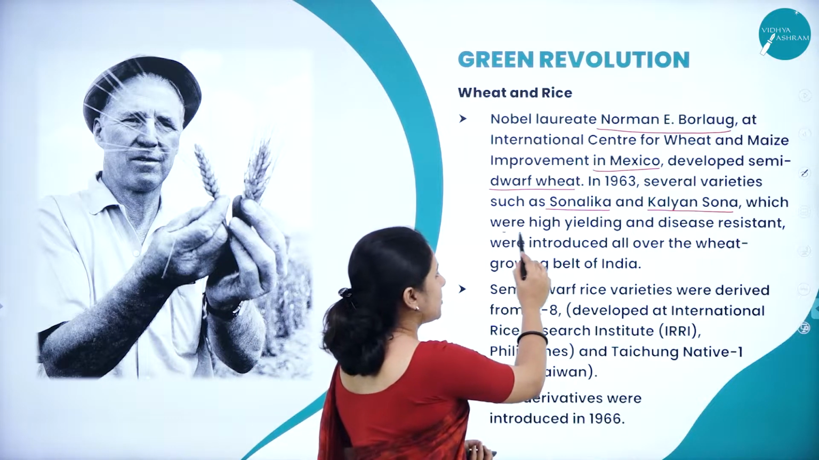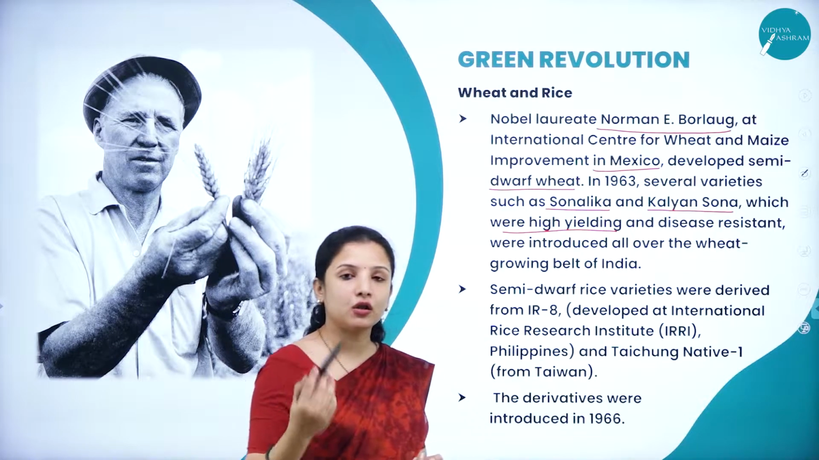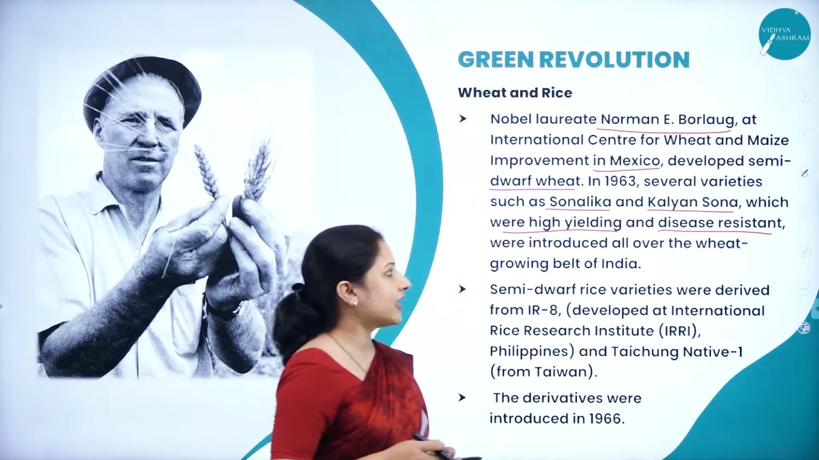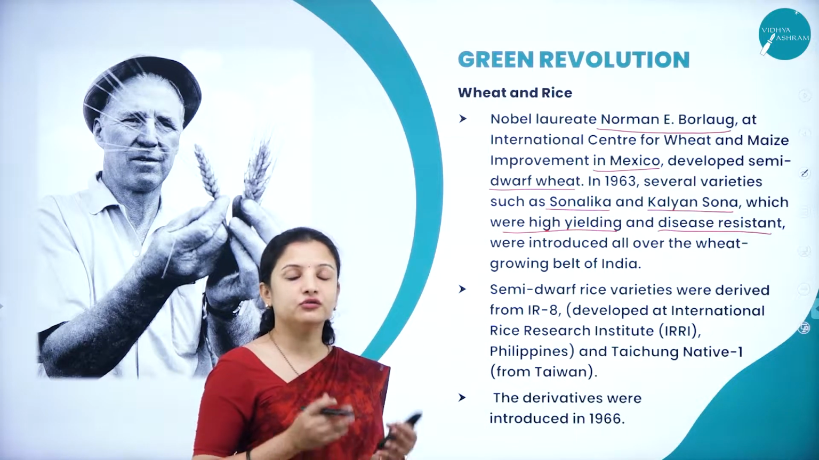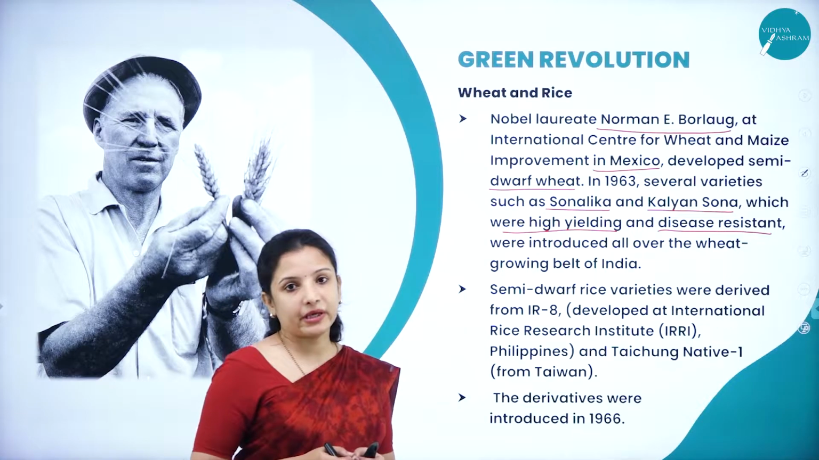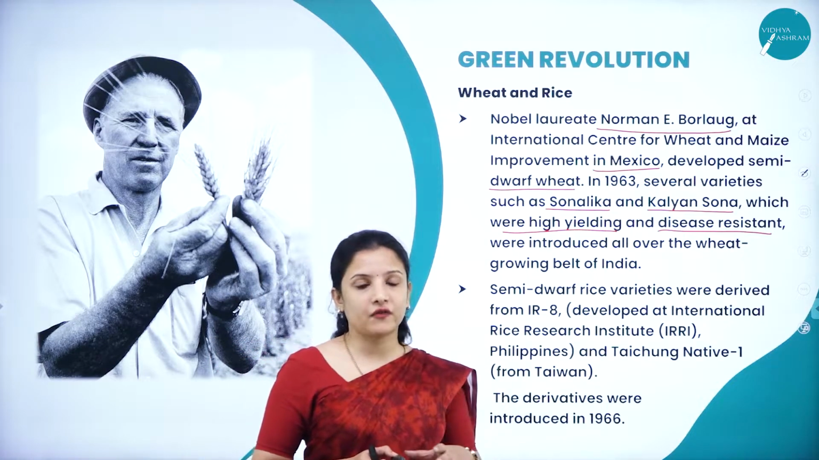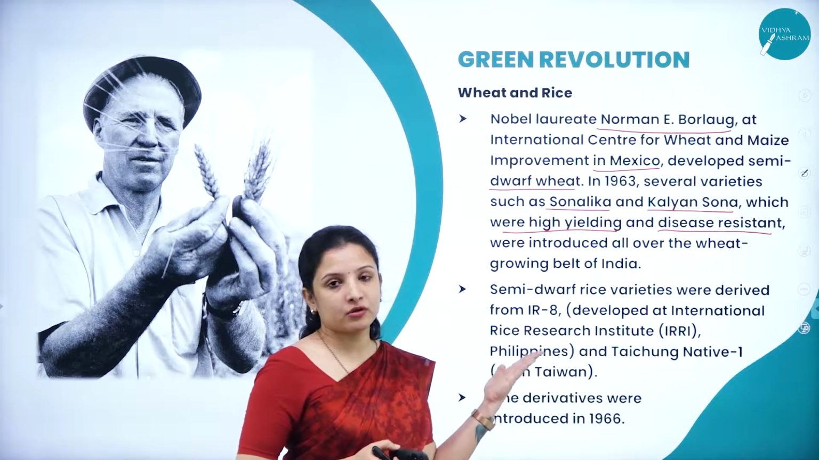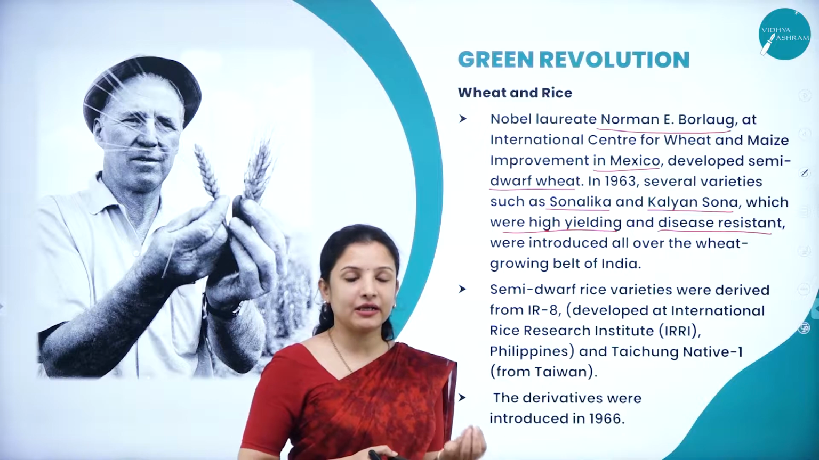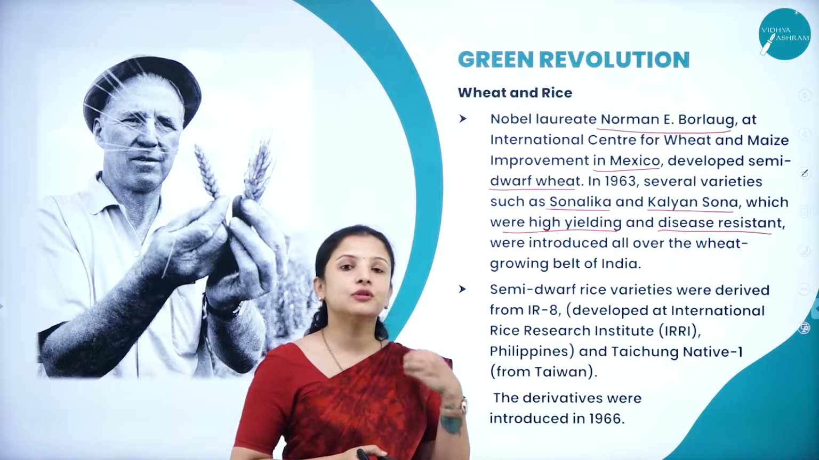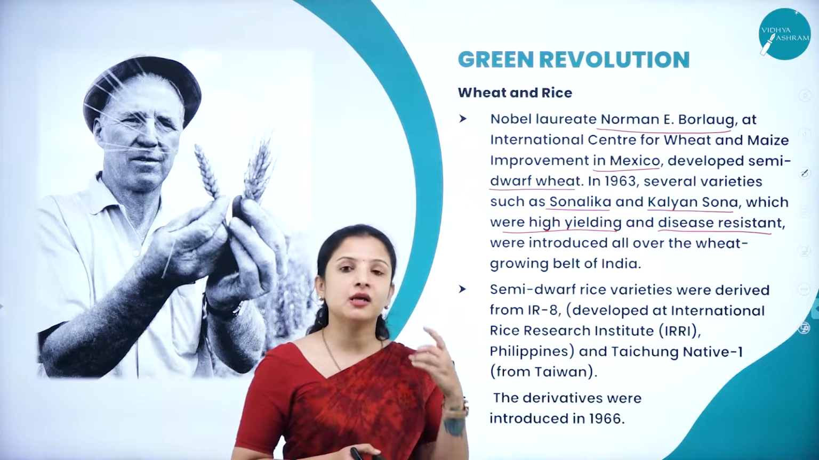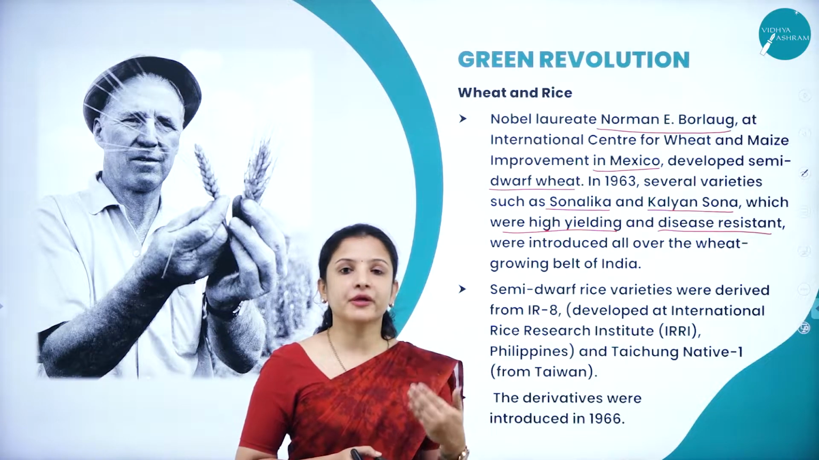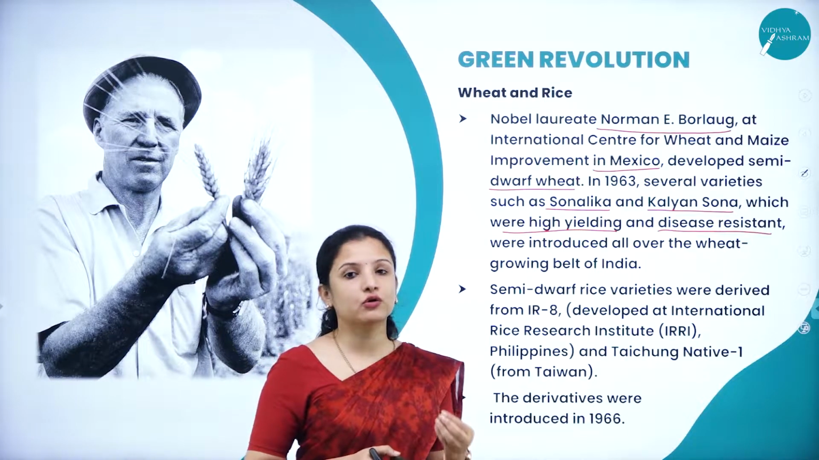These varieties were high yielding, and they were resistant to a lot of pests and diseases. Sonalika and Kalyan Sona were introduced all over the wheat growing belt of India, that is the northern regions of India, Punjab and the like, where wheat is grown more. It was a boon to the farmers, right? And also to the economic development of the country, and to provide food for the growing population, it was a boon.